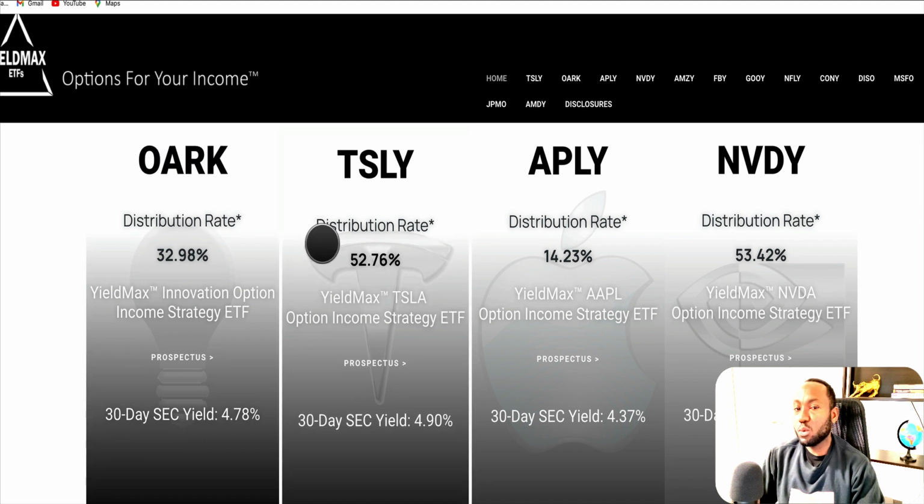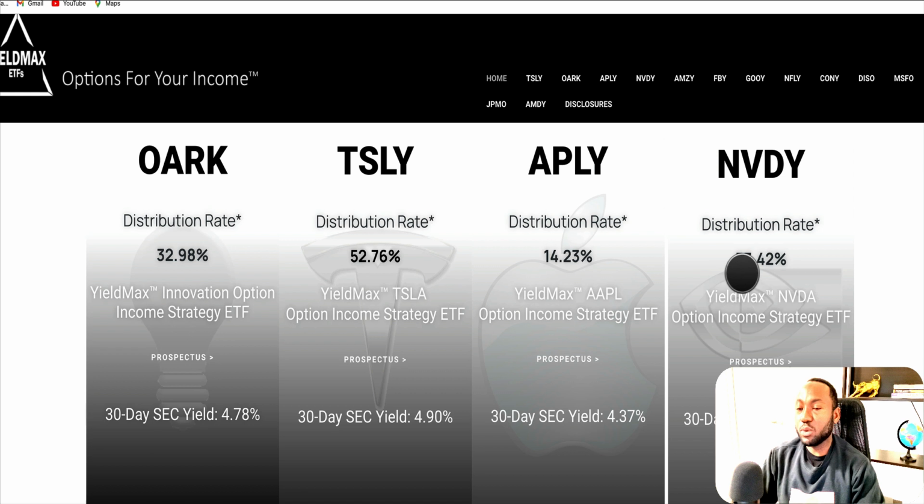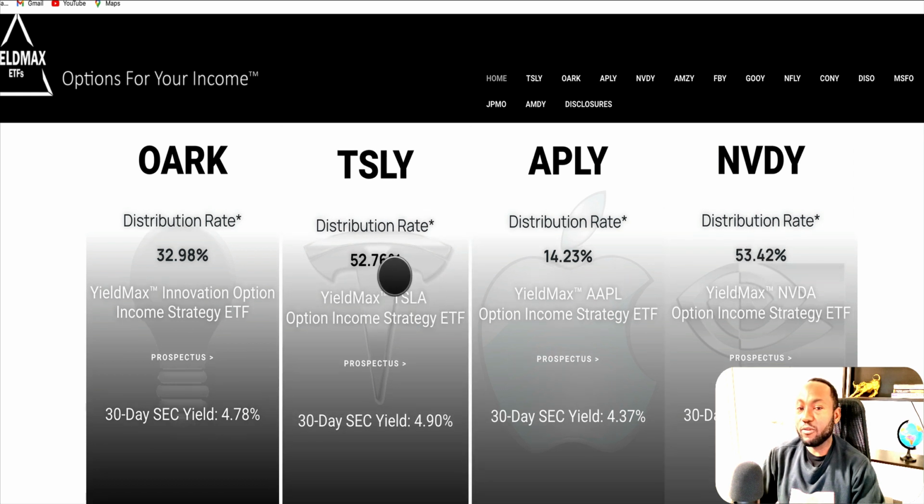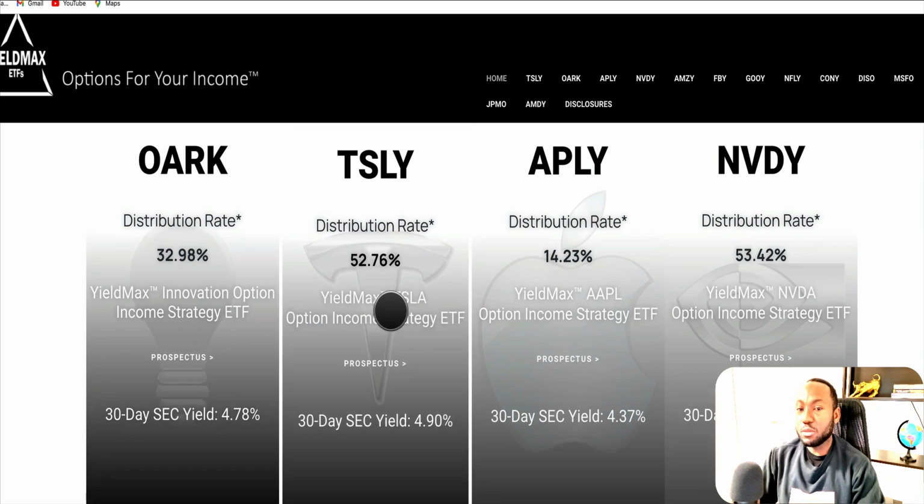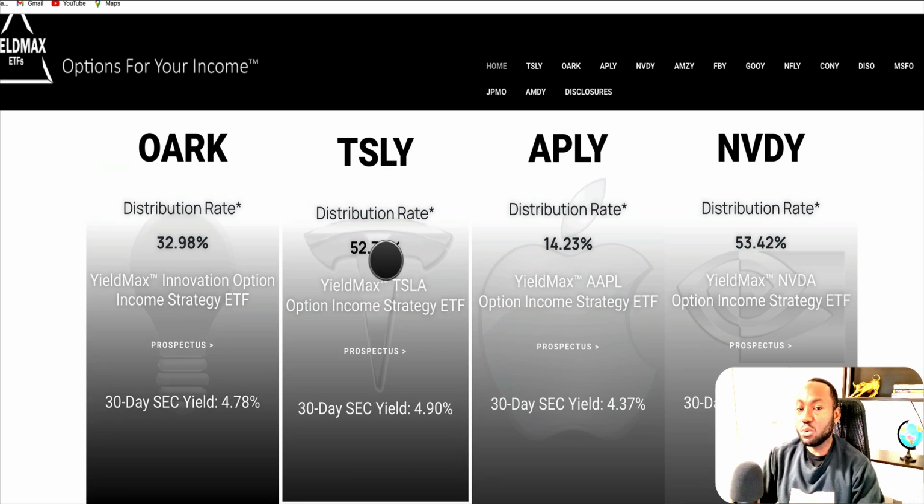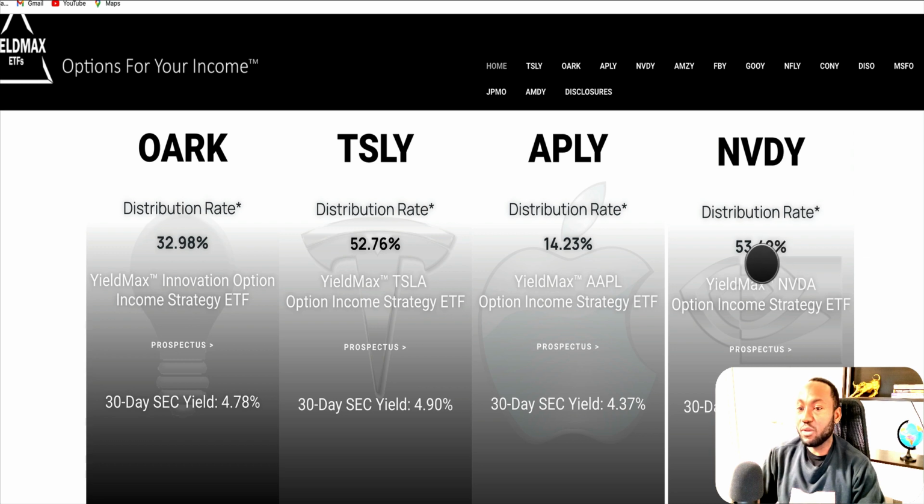This is the Yieldmax website, and there's an update on Tesla versus NVDY. Last week we checked. Of course, Tesla was only 34% distribution yield, and NVIDIA was about 50%, but now you can see the distribution rate has increased: 52.76 for TSLY, and NVDY is 53.42.